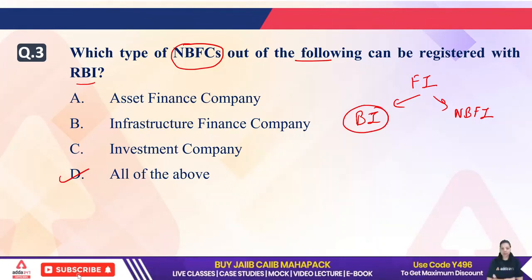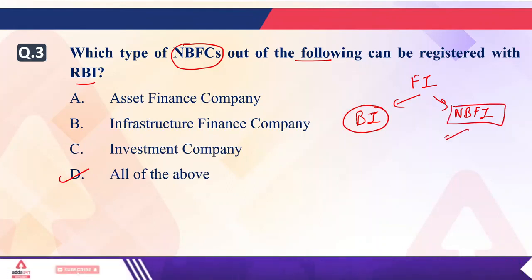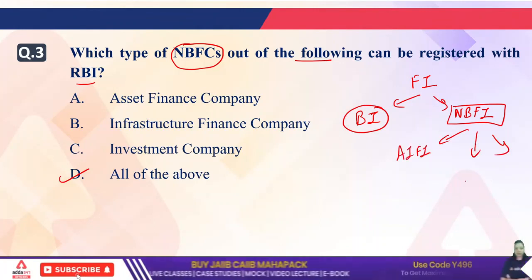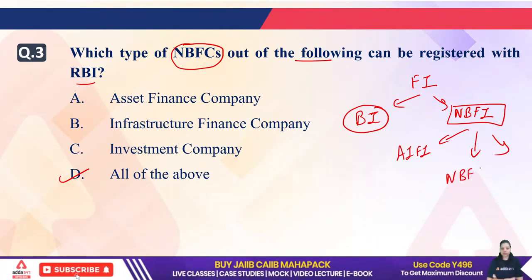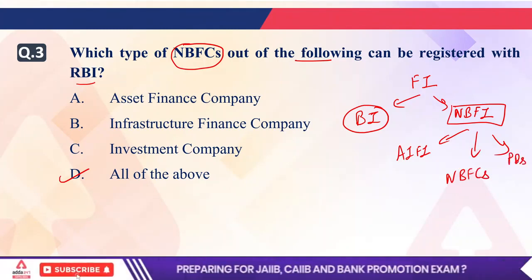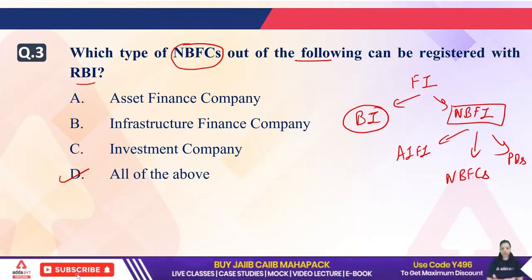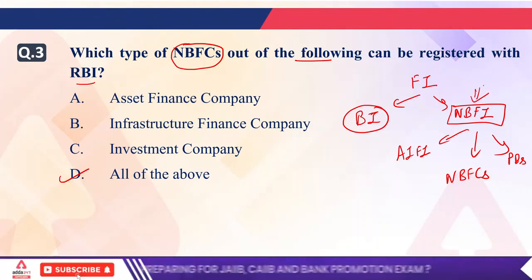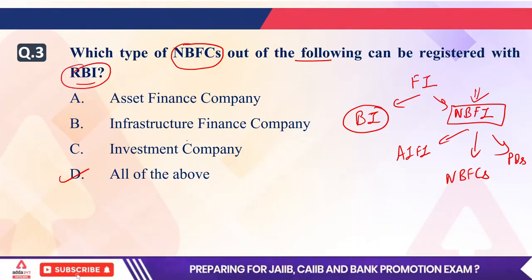If we talk about non-banking financial institution in our country, we have three categories, that is AIFI, All India Financial Institution, then we have NBFCs, and then we have primary dealers. These are the three categories of NBFIs. Okay, so if any company, if any institution wants to work as a non-banking financial institution in a country, they have to be registered with the Reserve Bank of India.